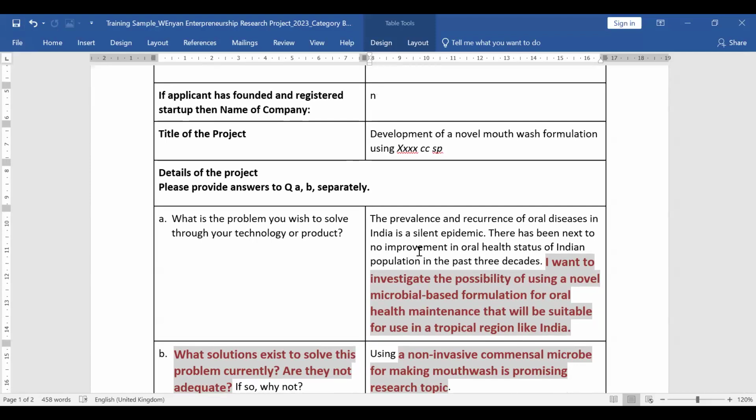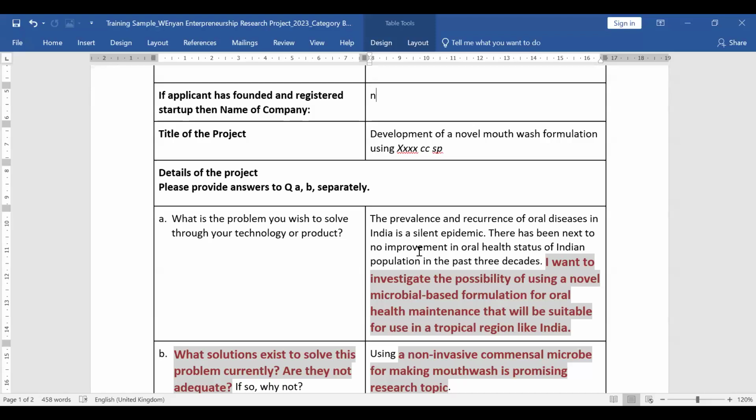So, what is the problem you wish to solve through your technology or your product? We want very small and short, concise answers. Like I have written a paragraph here, but I have highlighted what is the most important. So let me read.